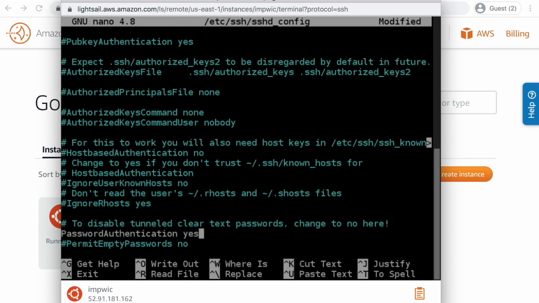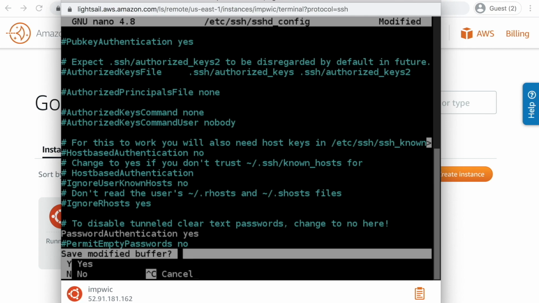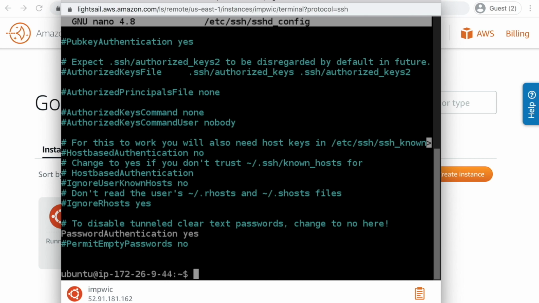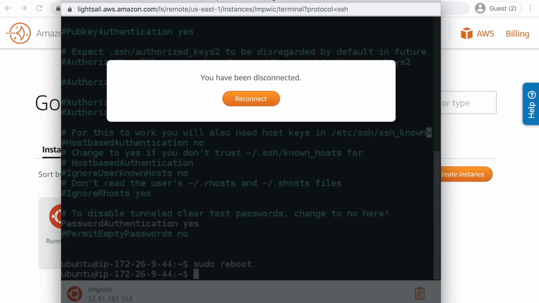Now you do not need to have a pair of public and private key to SSH. You only need your password, and this is offering some flexibility. You can use many computers to access the server. Now you press Ctrl X to exit and press yes to save. Now we need to restart the server to implement these changes. The command is sudo reboot.